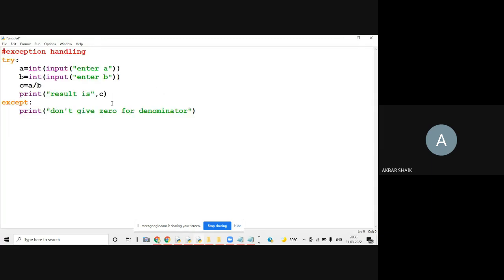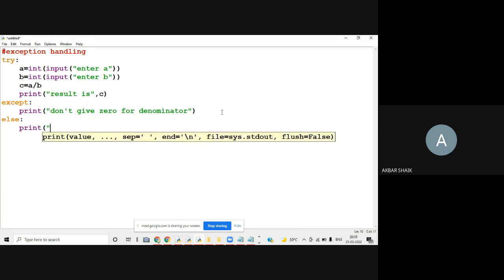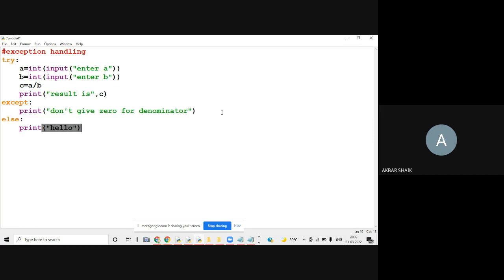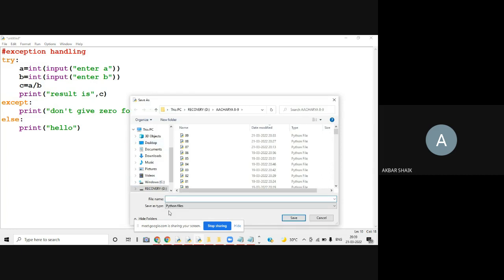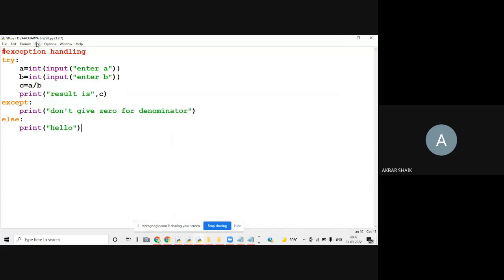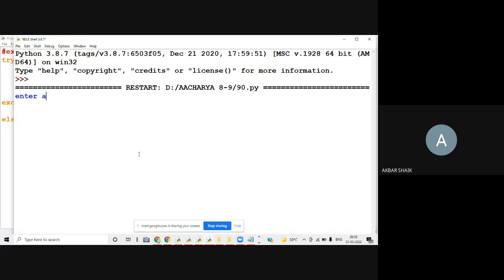So I'm just reading two numbers. Except I'm writing some condition. Else, here I'm going to write else, and in else I'm going to print something. I'm giving A value 10, B value 0.